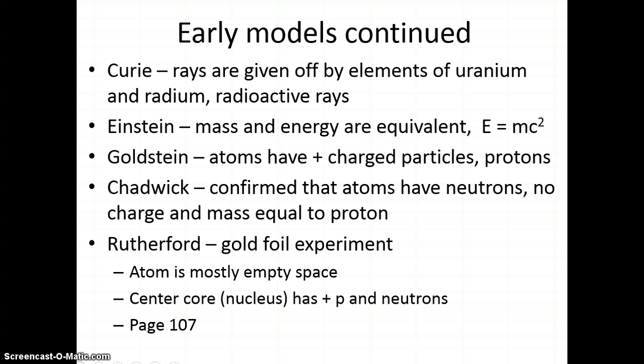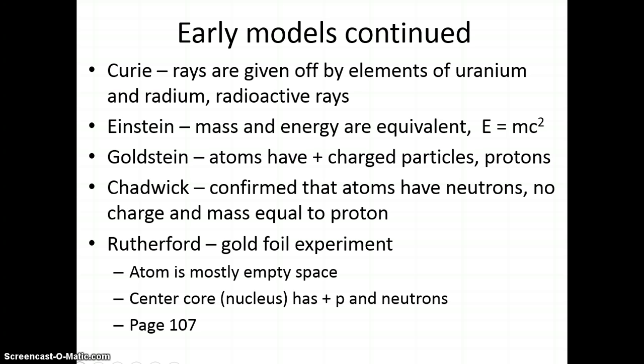And then there was Rutherford. He did his famous gold foil experiment, and they found that the atom is mainly empty space, but there is a center part that holds the protons and neutrons, and they call that center part the nucleus. And the empty space is where all these electrons are.